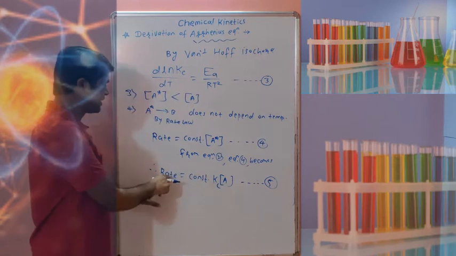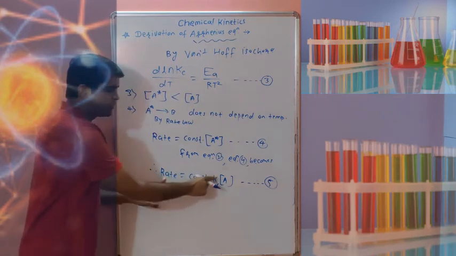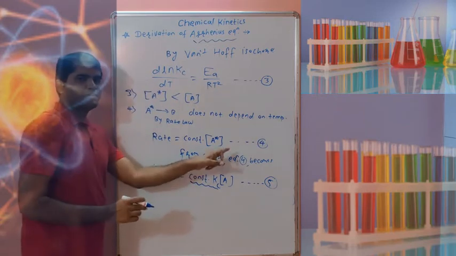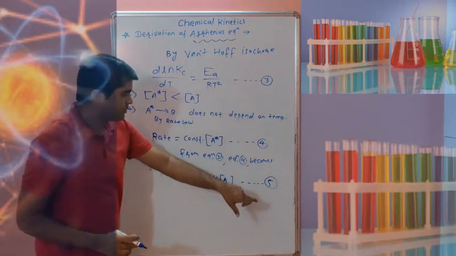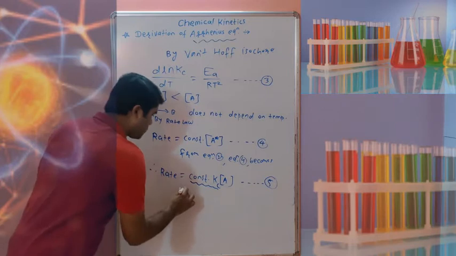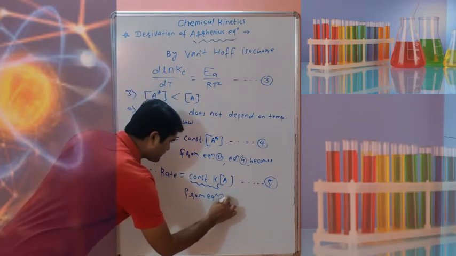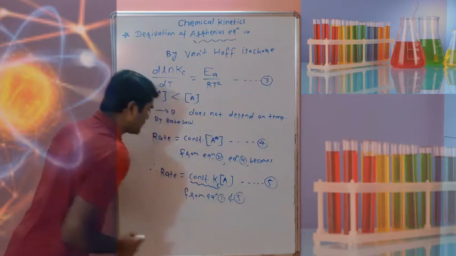In equation 1 also there is rate equal to K into the concentration of A, and here constant into Kc into the concentration of A.